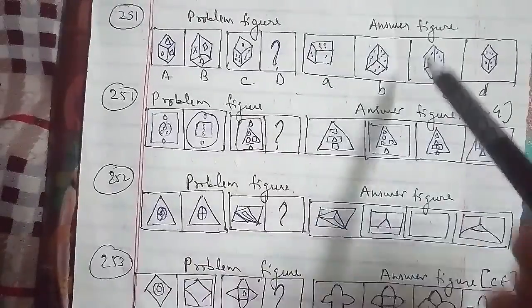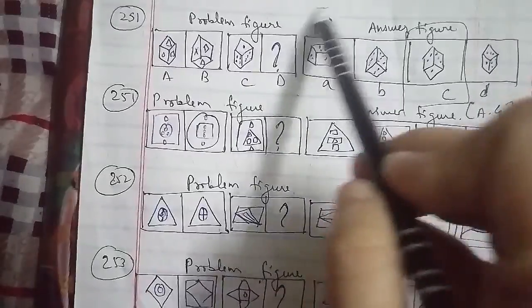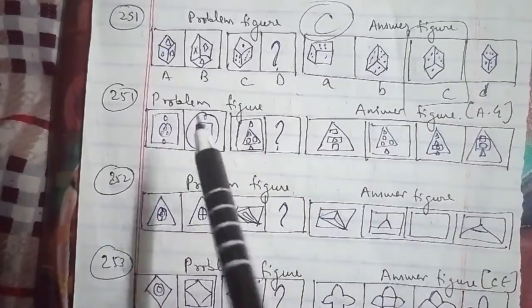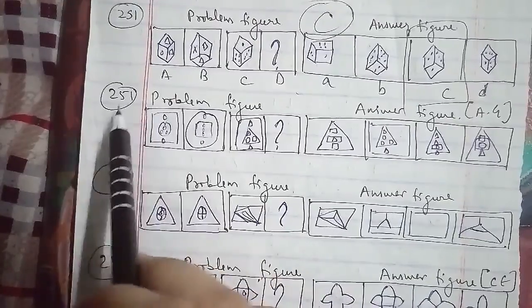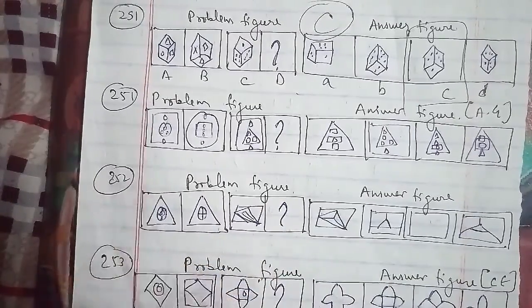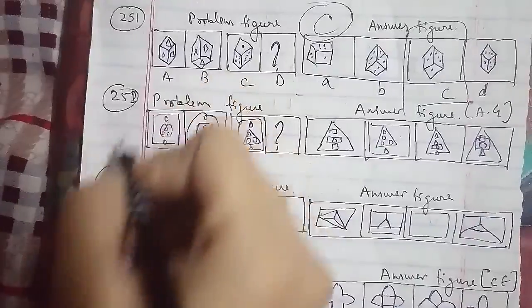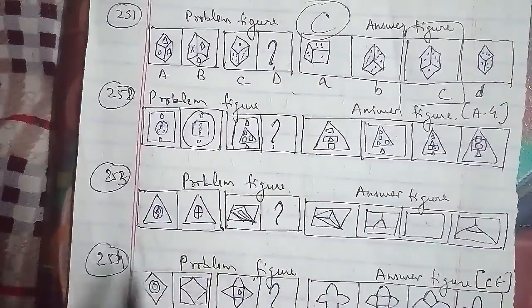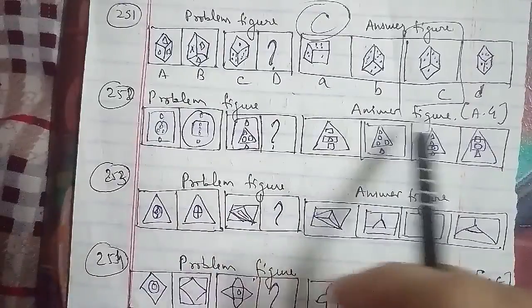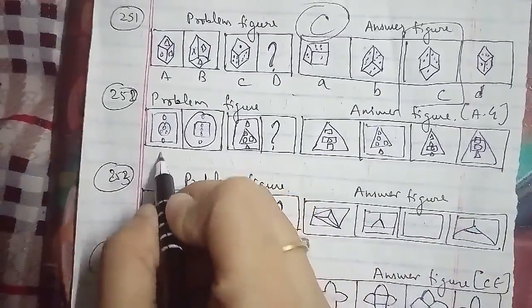We'll go ahead with the further one, which is your 252nd question of the session. That is your problem figures, and these were the answer figures as well, which has been named as figure A, B, C and this is figure D, which we have to find out here.